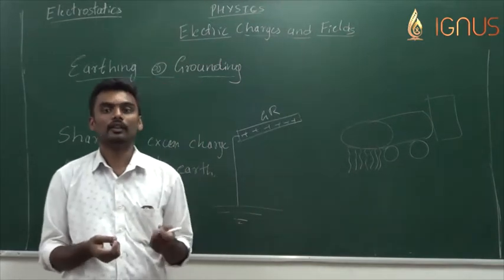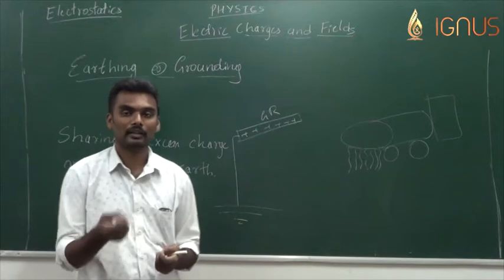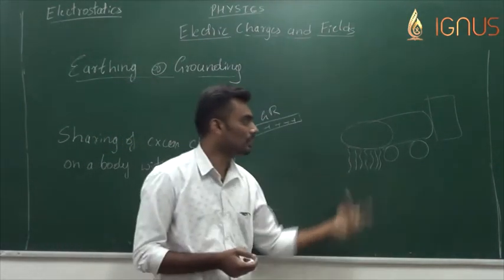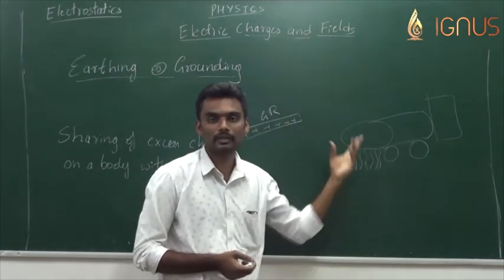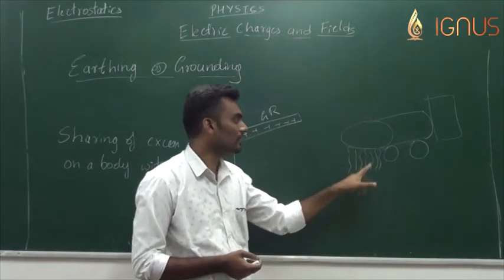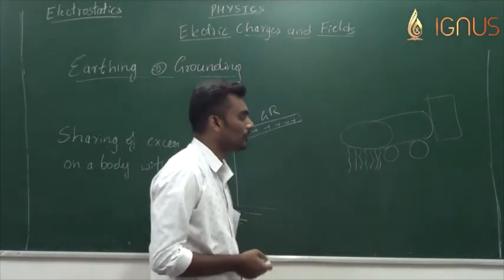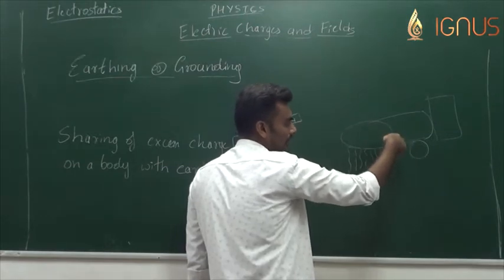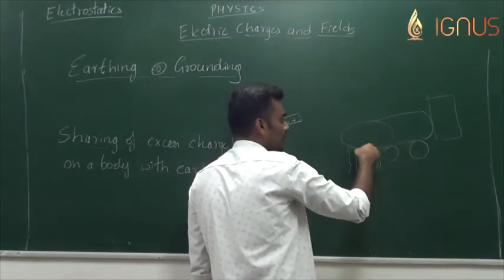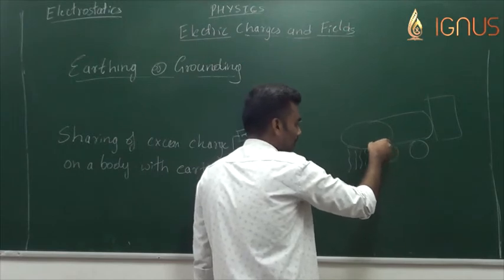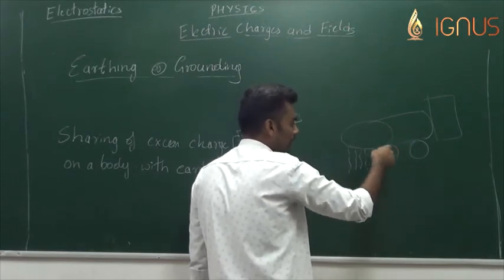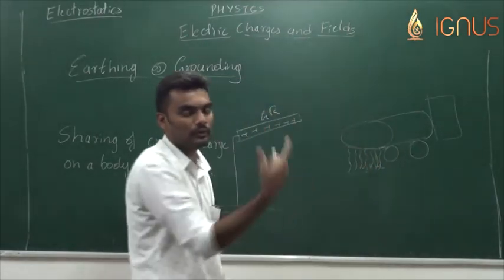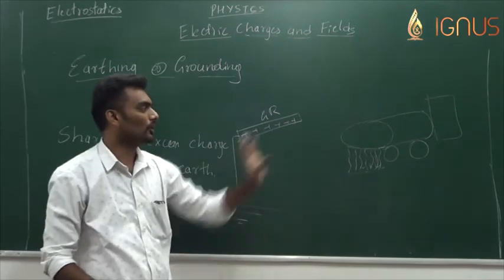Once they get charged, obviously the possibility of spark is there, where a very small spark is enough to inflame or to explode the truck. So to avoid that, these chains are always put in contact with the earth. Even if the charging occurs, all the excess charges generated due to friction are transferred to earth through these chains, and hence neutralized, and hence no production of spark, and hence no explosion.